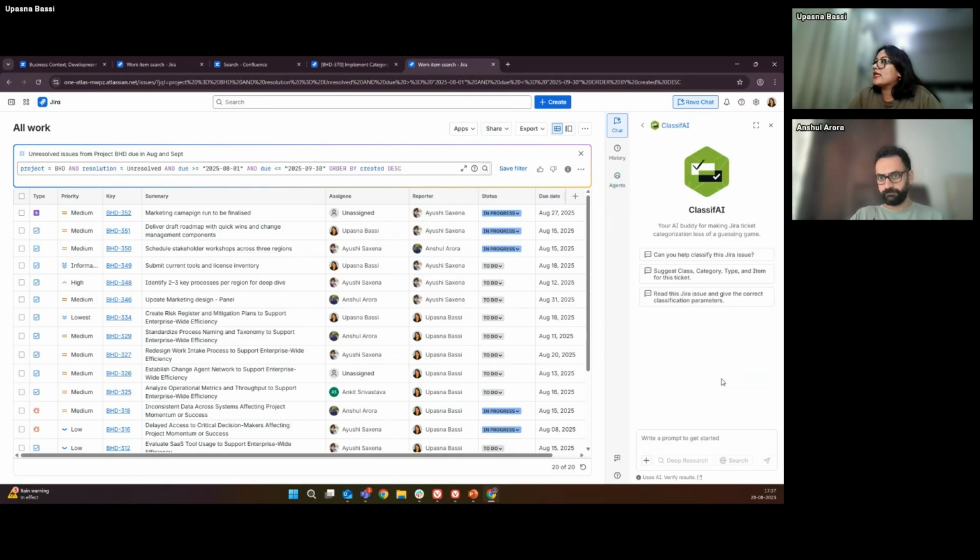Again, it works the same way as others. When you click an agent, it gives you some prompts to start with, and that's something that AI will help you generate. So when you're setting a custom agent up, all these things you can set up also. But again, without going into much depth of this, I will now hand it back to Anshul. We are concluding the demo here, and then I think we are now headed to a quiz, which should be interesting for all of us.